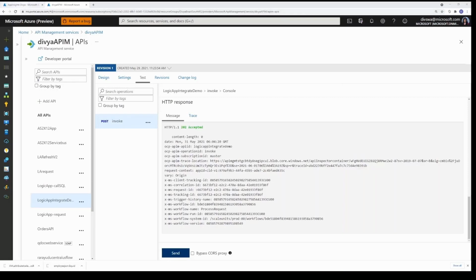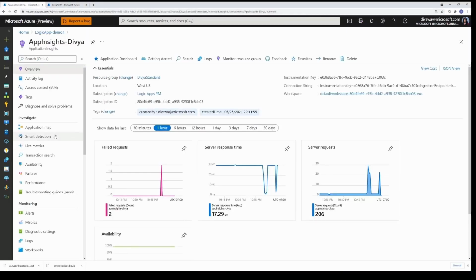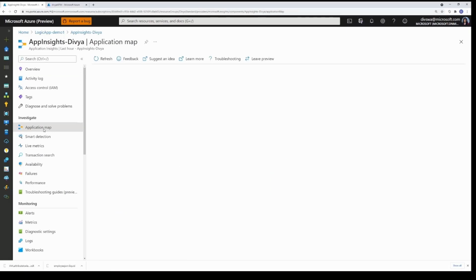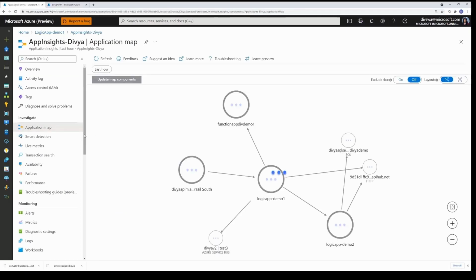Now let's look at how we can monitor this Logic App using Application Insights. One of the cool capabilities that Application Insights provides is Application Map. Let's look at what the application map looks like for the workflow that we just triggered.